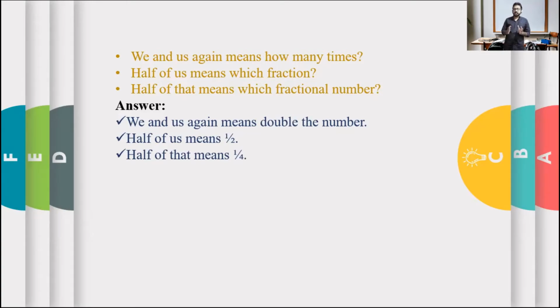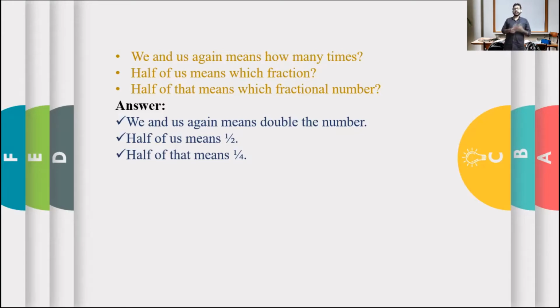Are you clear with it? Once again, I will come to the point. We and us again means how many times? That is, we and us again means double the number. It's just double the number. I have shown you earlier. If anybody is having doubt, you can listen to me. Say this is we and again we. It is joined together, which means double the number. And what does the next phrase mean? Half of us means just 1 by 2.